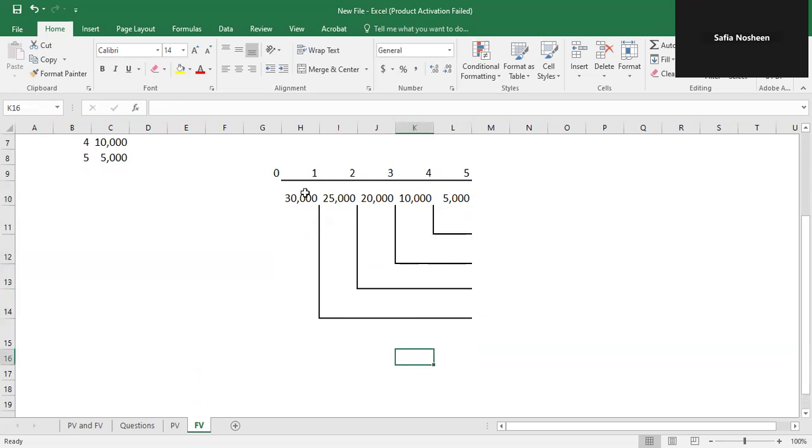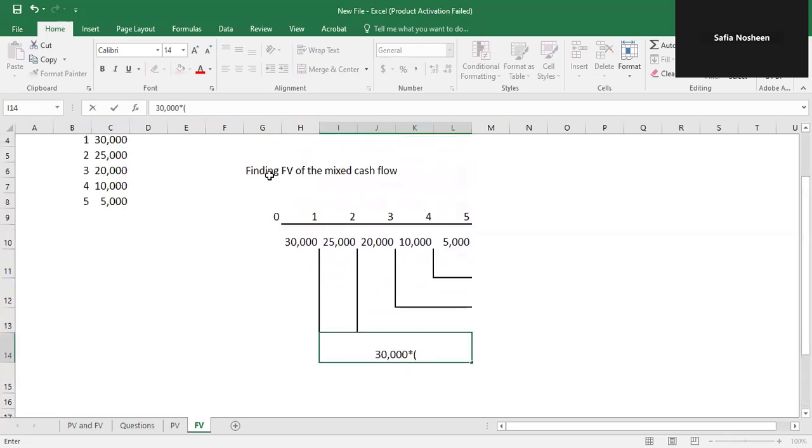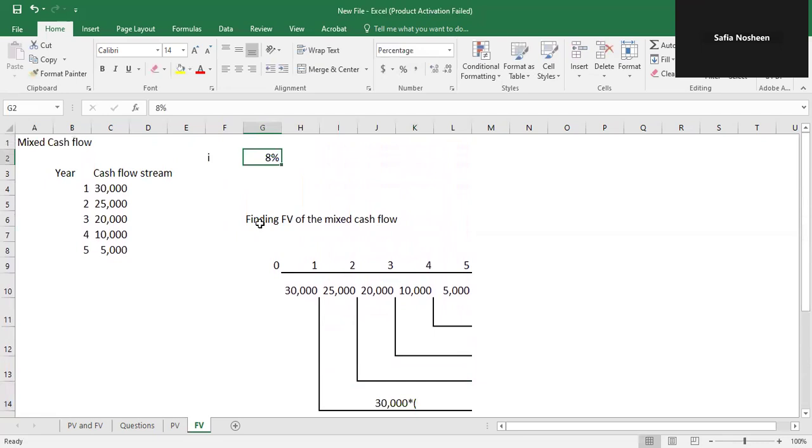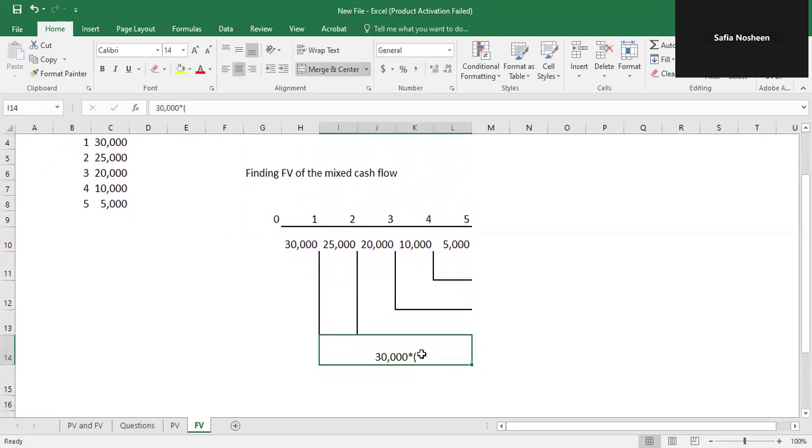For example, the cash flow occurring at the end of year one, that is 30,000. We will take this 30,000 as a single cash flow that is going to be compounded for a 5 year period, where the compounding rate is 8%. So we will compound this amount at 1.08 raised to power 4.